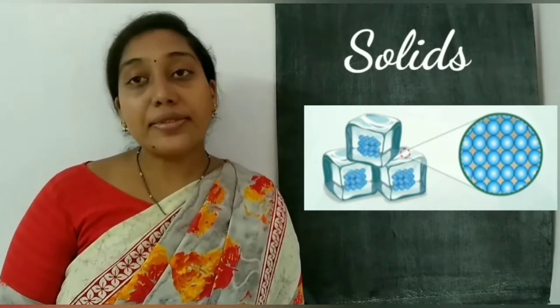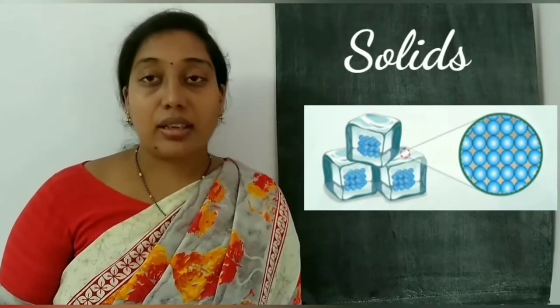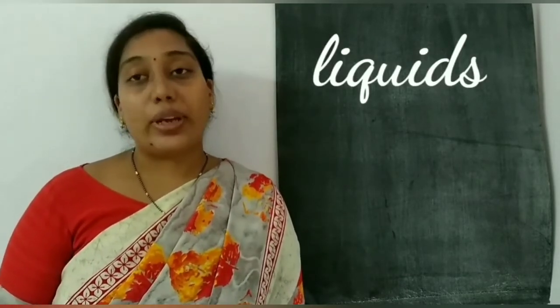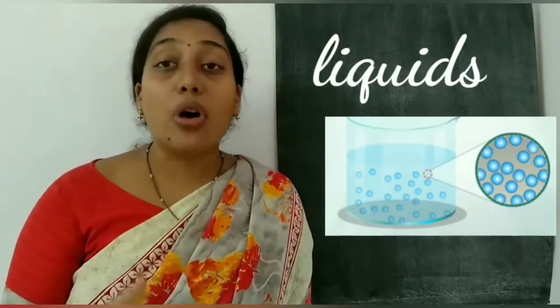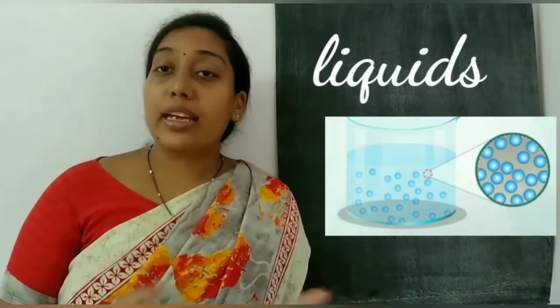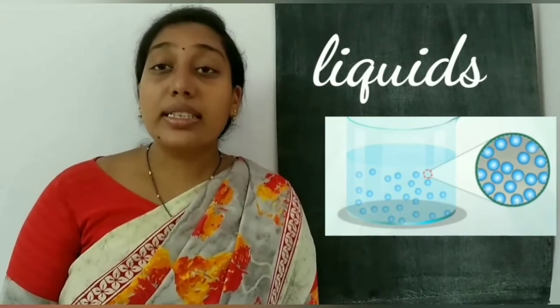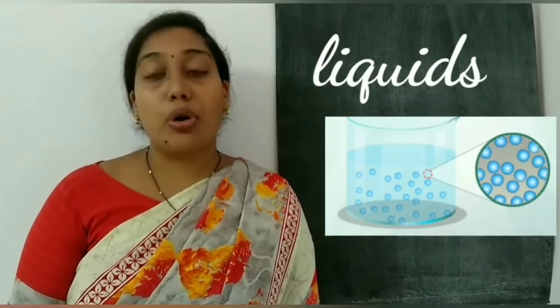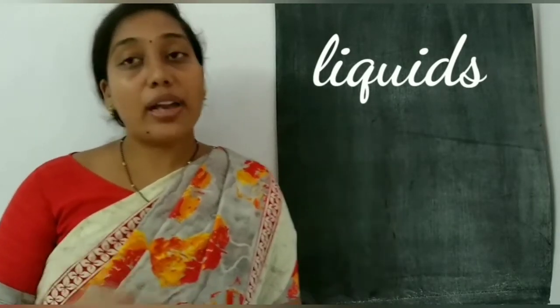What are the examples of solids? Yes, ice, chalk, duster and door. Next one, liquids. In liquids, the particles are not as tightly packed as solids. They can move and slide over each other. That is the reason liquids are also called fluids. Why? Because liquids move from one place to another place.